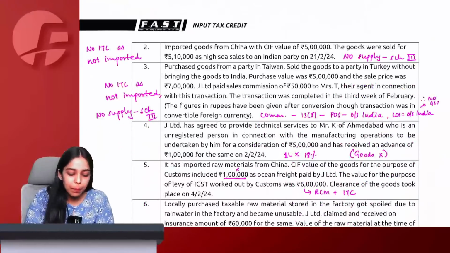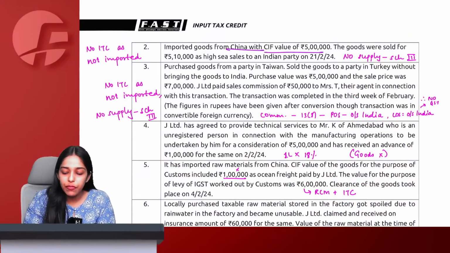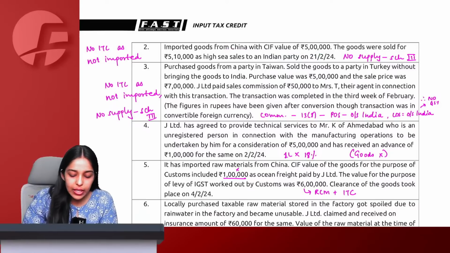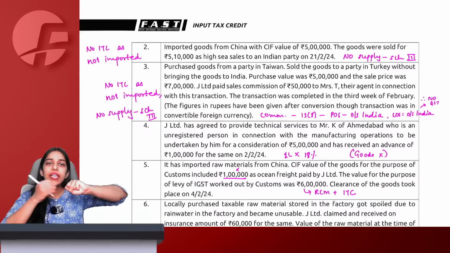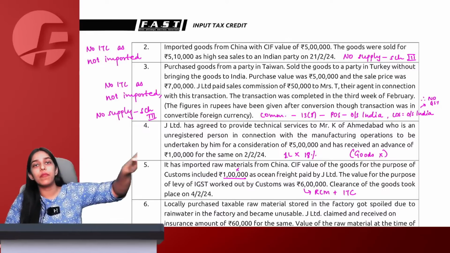Then imported goods from China, CIF value 5 lakh. Goods were sold for 5 lakh 10 as high seas sale. Now see, first of all, goods imported from China, they never reached India only because we sold them when they were in high seas.